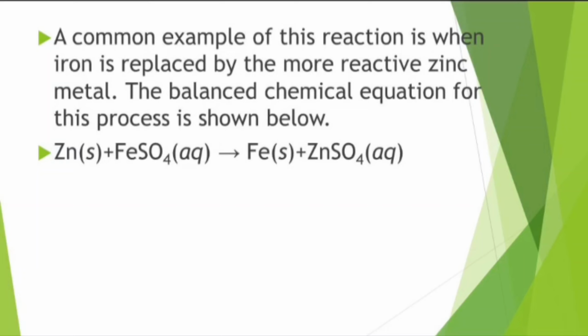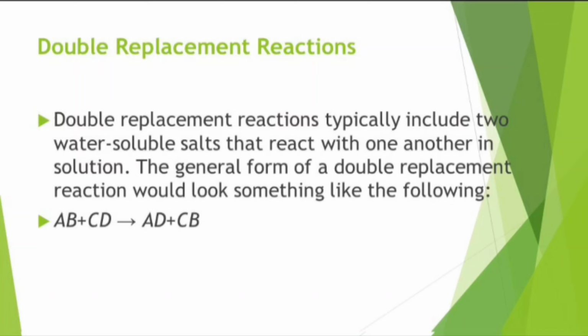Metal plus ionic solution gives a different metal and a different ionic solution. Another type of single replacement reaction involves a solid metal replacing the metal cation in an ionic compound that has been dissolved in water. If the solid metal is more reactive than the dissolved metal cations, the following type of reaction can occur: metal plus ionic solution gives a different metal and a different ionic solution. A common example of this reaction is when iron is replaced by the more reactive zinc metal. The balanced chemical equation for this process: